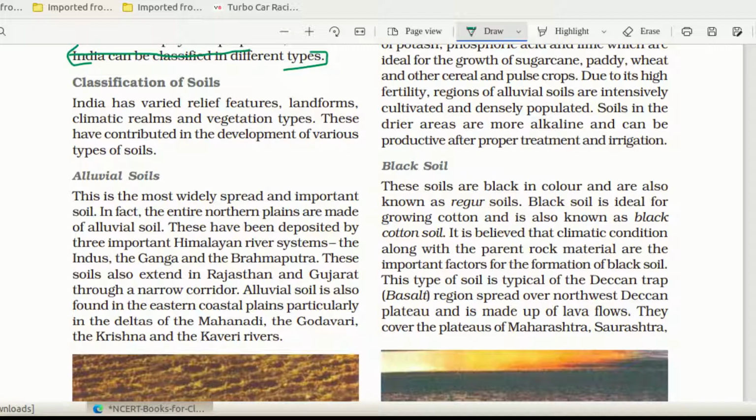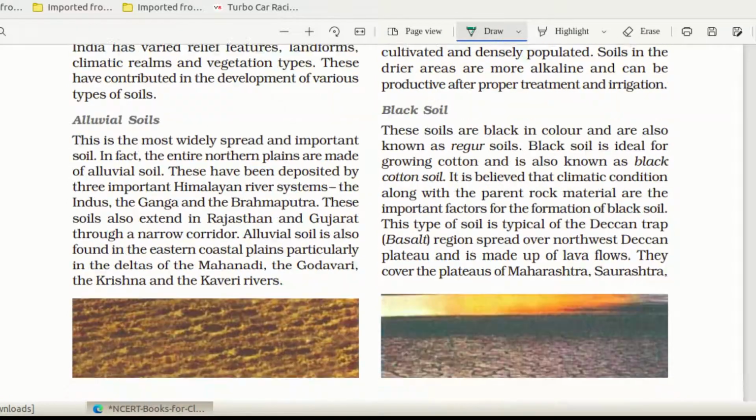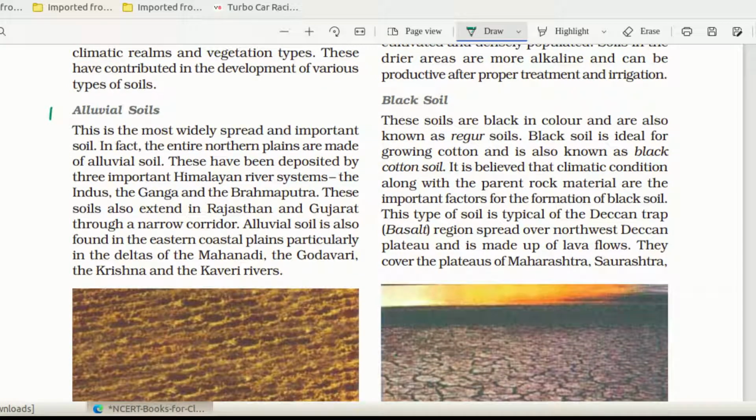Classification of soil. India has varied relief features, landforms, climatic realms and vegetation types. These have contributed to the development of various types of soil. So which is the first common type of soil? Alluvial soil. Alluvial soils are soils formed due to the deposition of alluvium brought by rivers. The loose particles are carried away by the rivers. Because of that, alluvial soil can be seen on either side of a river bank. Alluvial soil is also the most fertile soil.